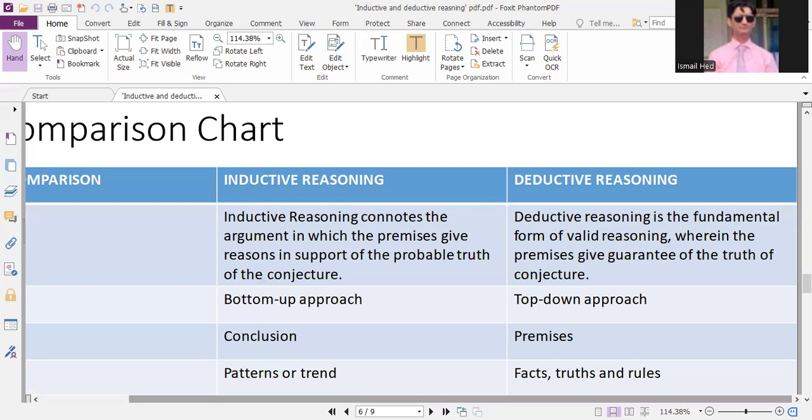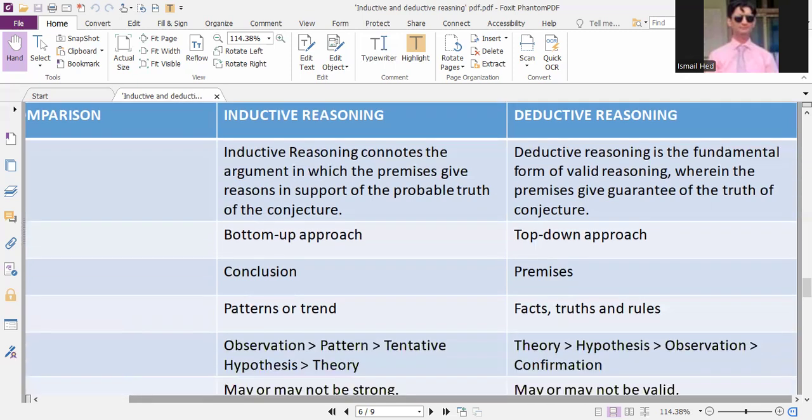On the other hand, deductive reasoning is a fundamental form of reasoning wherein the premises give guarantee of the truth of conjecture. So over there, we can have some kind of guarantee related to the truth, but in inductive reasoning, there is the kind of probability or possibility of the truth. Bottom up approach is applied in inductive, top down approach is applied in deductive. Conclusions are drawn from inductive, whereas premises or propositions are drawn from deductive reasoning, which could lead us to further argument or development of that particular theory.